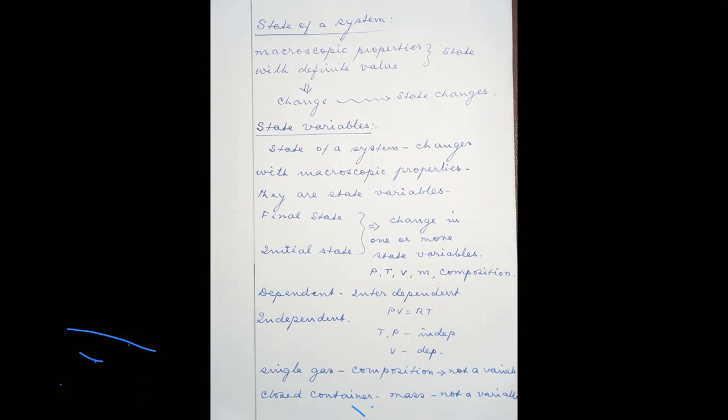And also, in a closed system, there is no meaning in mentioning the mass of the system because there is not going to be addition or deletion of substance from the system. So, depending upon the nature of the system, the components of the system, and also the independent and the dependent variables, the state variables may be mentioned.